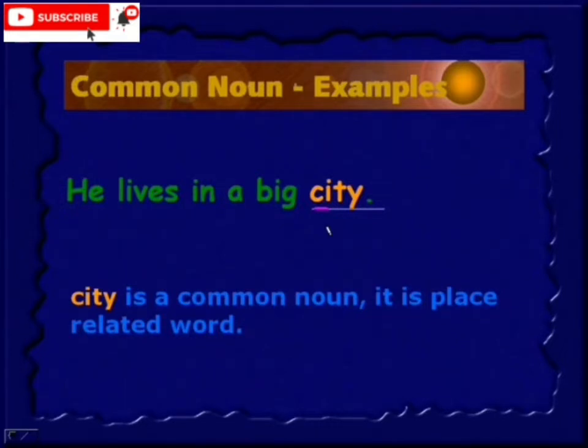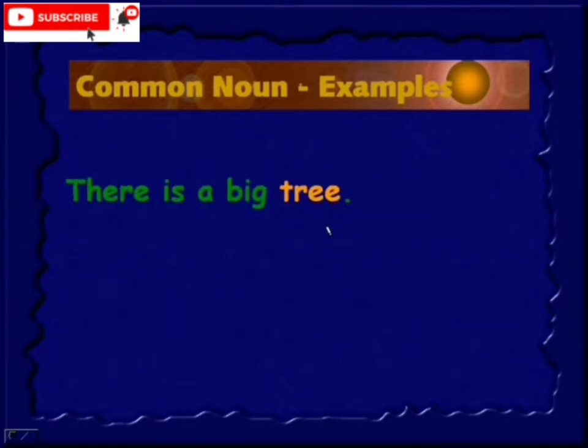That is a city. So it is general. It may be any city. We are not talking about a particular city. Therefore it is a common noun. There is a big tree. So tree is a common noun.